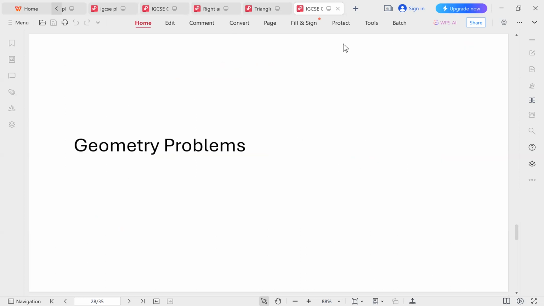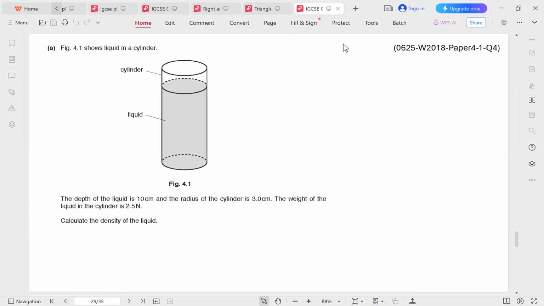Next, we move on to some geometry problems. So in this case, we just need to use a couple of rules from geometry and mathematics in order to find, for example, the volume of an object. So the depth of the liquid is 10 centimeters and the radius of the cylinder is 3 centimeters. The weight of the liquid is 2.5 newtons. Calculate the density of the liquid. So this question is a bit challenging compared to previous questions because it's not very direct. We have density equals mass over volume. So to get density, we need mass and we need volume.